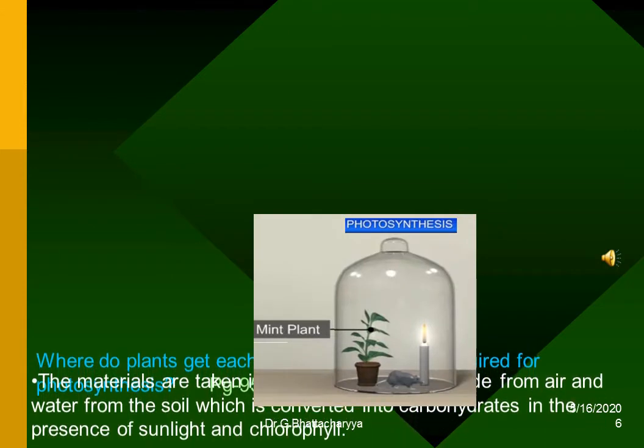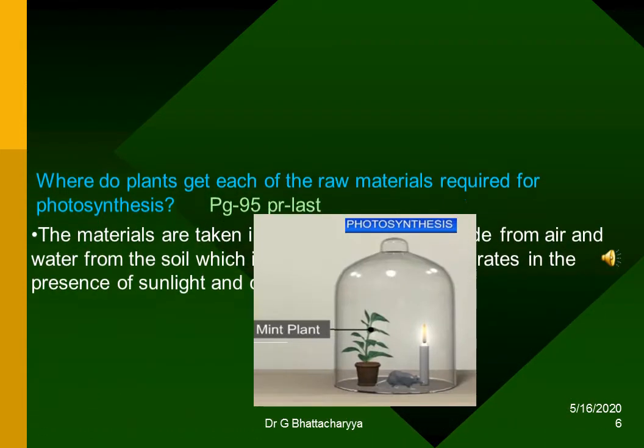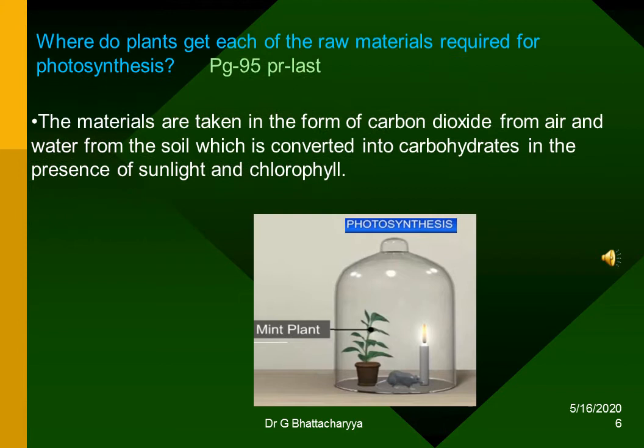Where do plants get each of the raw materials required for photosynthesis? The materials are taken in the form of carbon dioxide from air and water from the soil, which is converted into carbohydrates in the presence of sunlight and chlorophyll.